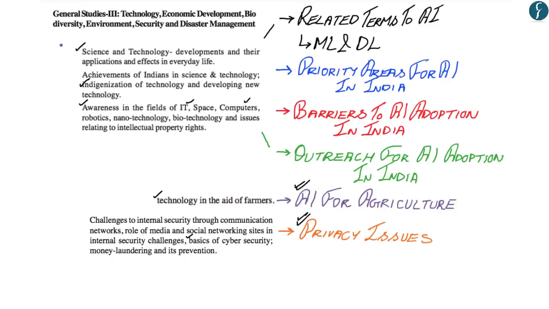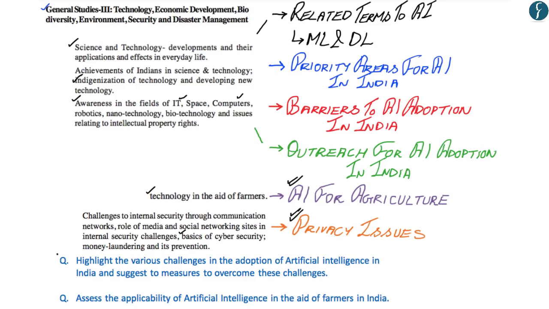Now, hopefully, you have understood the 6 aspects that are required to be understood with regards to artificial intelligence for your GS paper 3, wherein there are 2 questions for your practice. Under the first question, you need to highlight the various challenges in the adoption of artificial intelligence in India and suggest measures to overcome those challenges, wherein this question would be more specific to the technology section in GS paper 3, while the second question asks to assess the applicability of artificial intelligence in the aid of farmers in India, and the second question would be in the purview of economic development in GS paper 3.